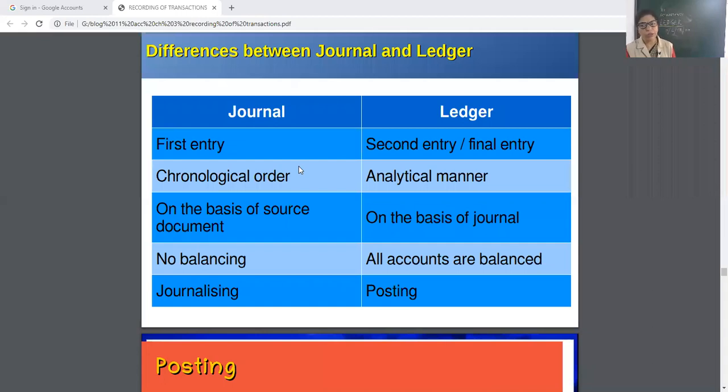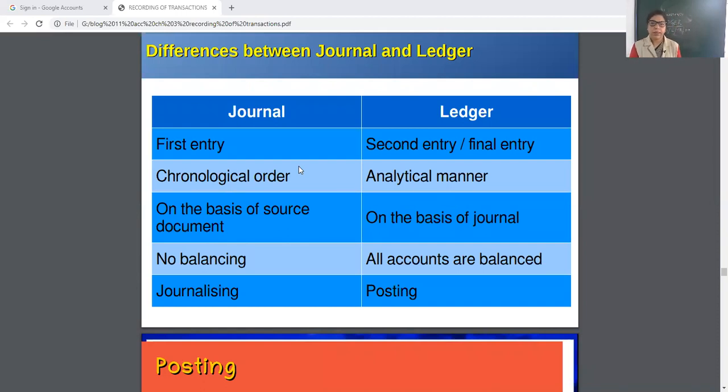Okay, just do the total. But in ledger, all accounts are balanced. From the greater total, we minus the smaller one, then find out the balance. Journal process is known as journalizing, and ledger process is known as ledger posting.